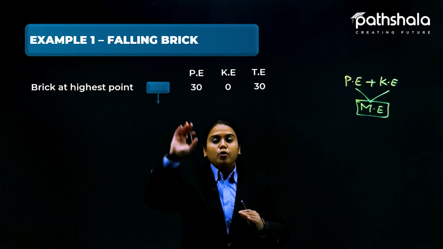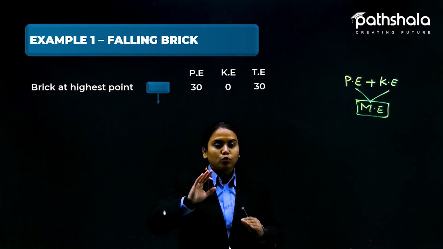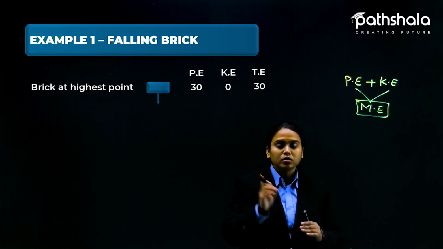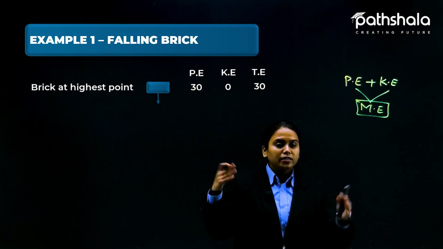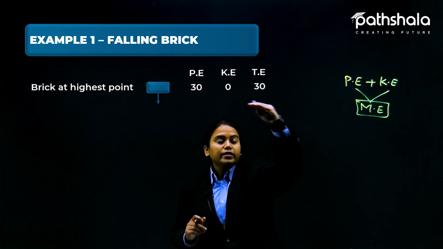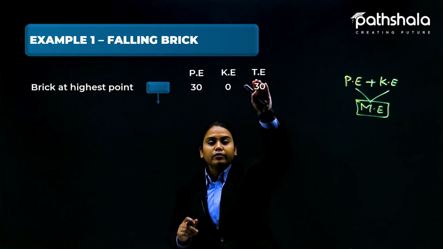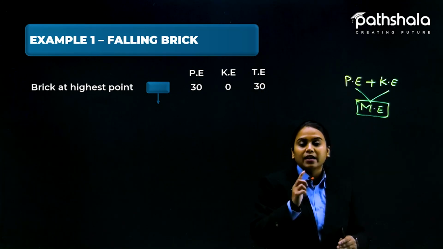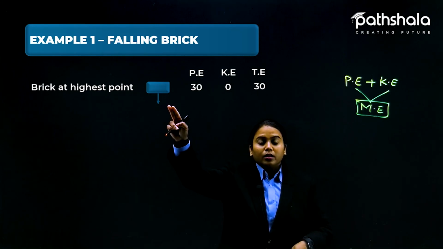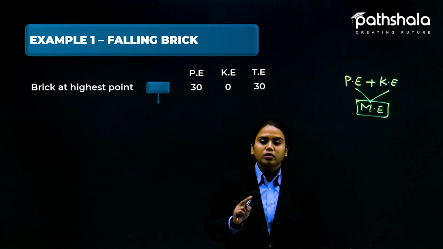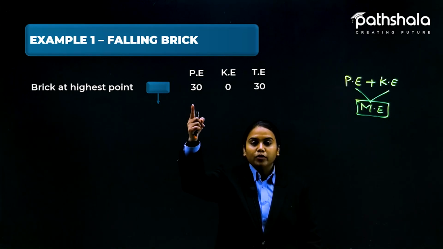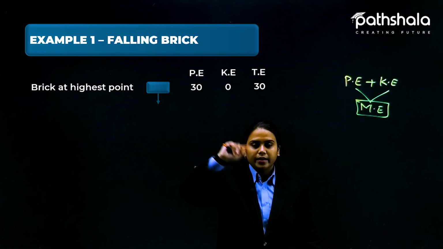So let's imagine the potential energy is 30 joules here, and the kinetic part is not here, so it is kept as 0. The total energy, that is mechanical energy, is written here as TE. Okay students, so 30 plus 0 gives you 30 again. So total energy is 30, where the potential is 30 but kinetic is 0.